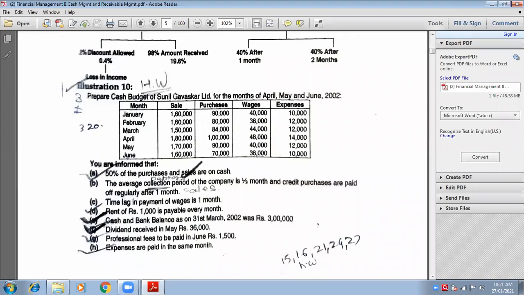Write down the company's name, that is Sunil Gavaskar Limited. Have you started? Are you writing?